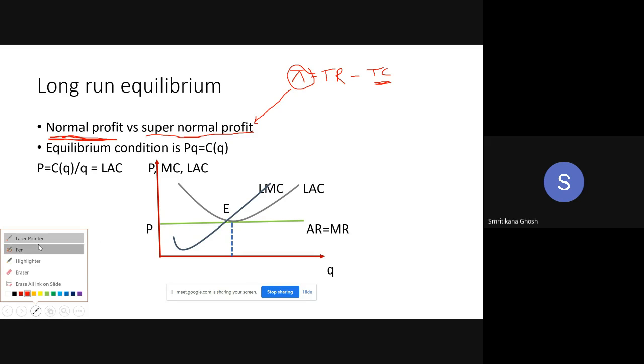No profit, no loss. This is called the break-even point. Let me write it. The minimum of AVC is called the shutdown point, but here there is no AVC, right? Because everything is variable. LSE is AVC actually.